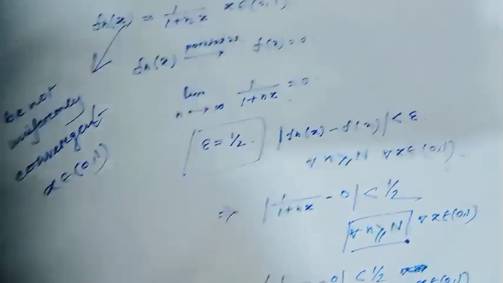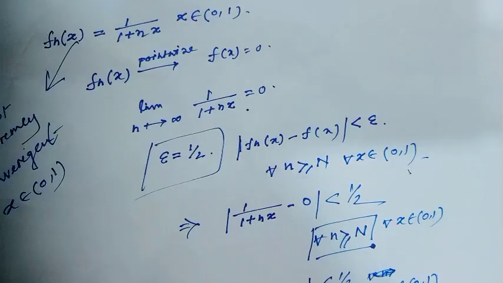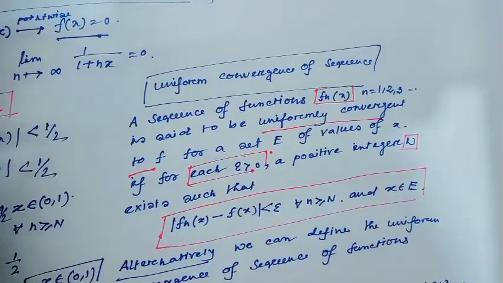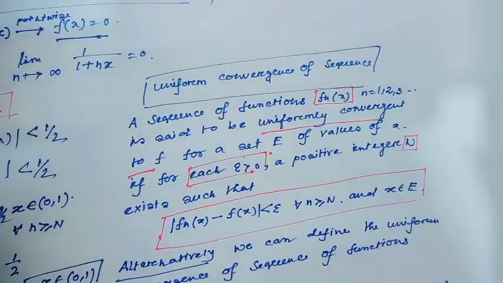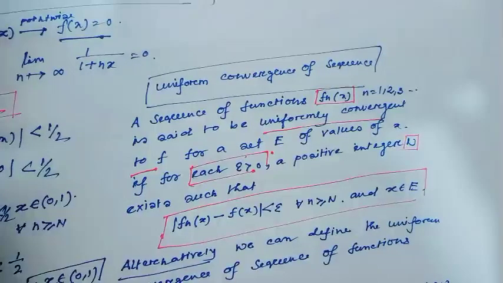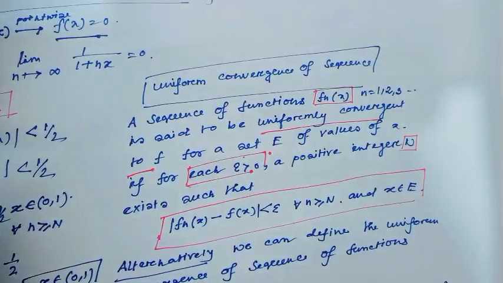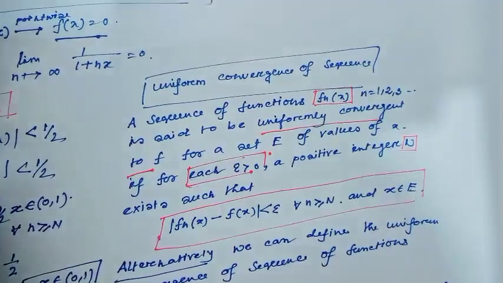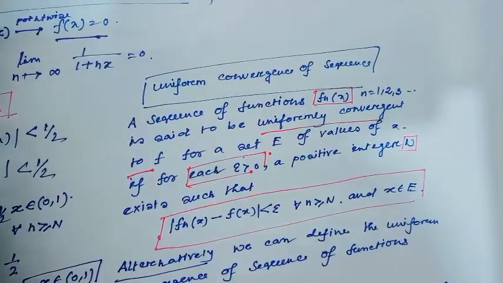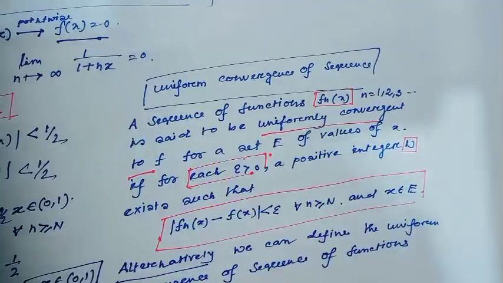I hope all my viewers have understood this definition. Again, as a review, the picture of uniform convergence is that after some stage all fn lie between the neighborhood f(x) minus epsilon and f(x) plus epsilon, and this is true for all n greater than or equal to capital N and for all x belongs to the interval.